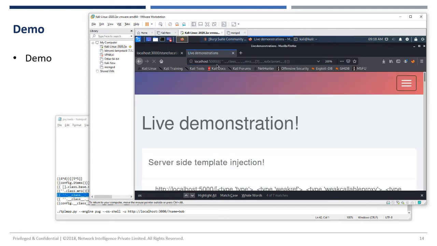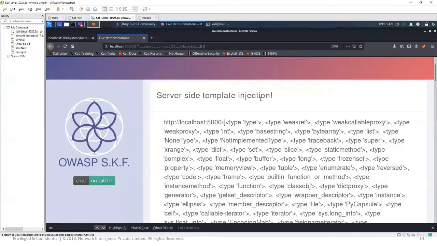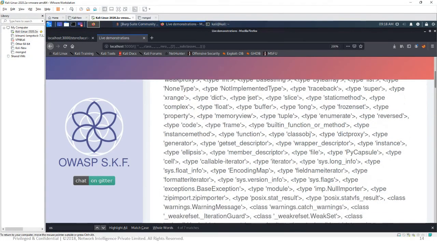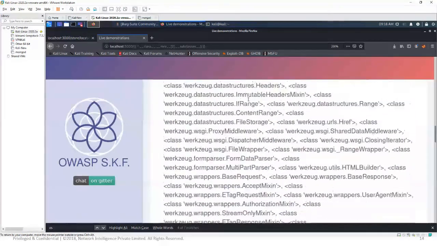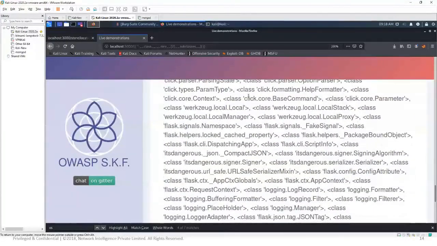Yeah, so when we try option 2, I'm able to see the list of classes. With the help of this list of classes, I can try to read or write. Our objective right now is to find out whether we can inject something.